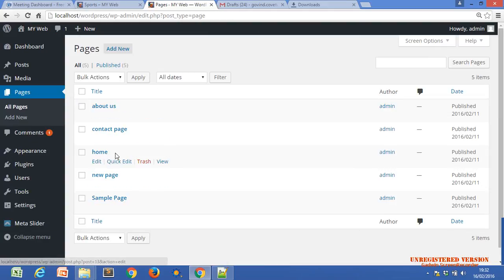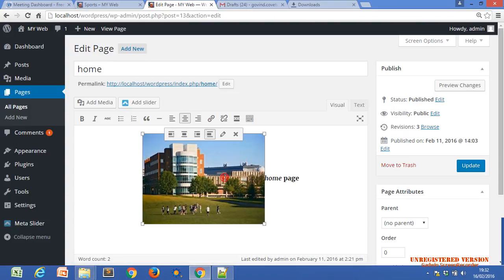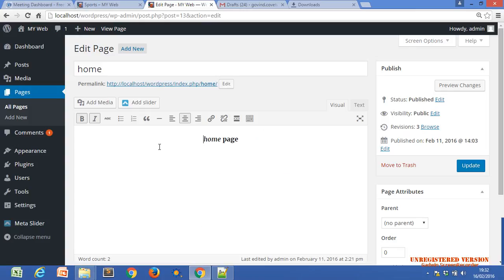Just click on edit on the home page. I just remove this, and this also. I just want the short code. What I have done is put that short code into our page, nothing else. Just click on update.